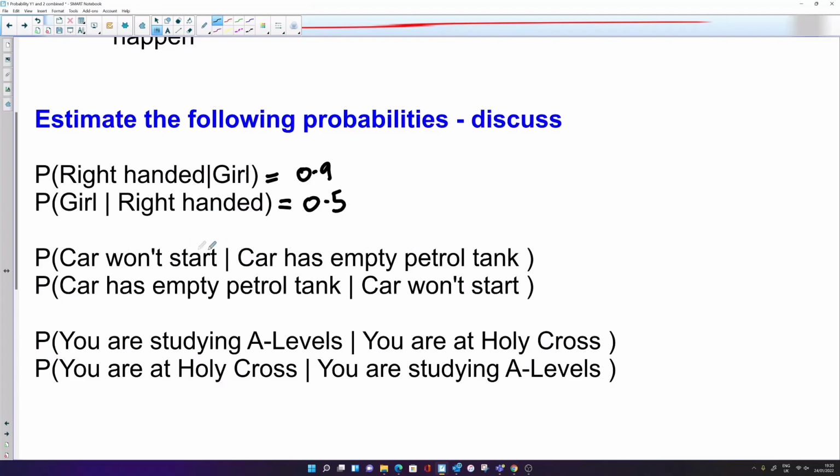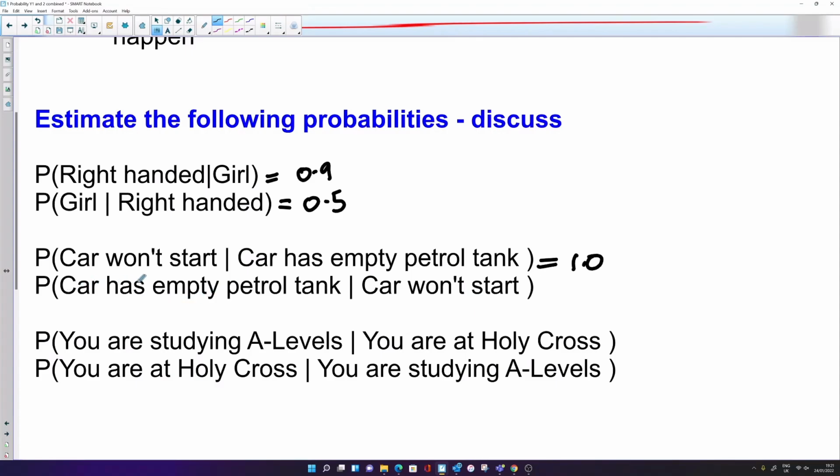In the next two, we've got the probability that your car won't start given that the car has an empty petrol tank. Well, I think you'll agree that if you have no petrol, your car's not going to start. So let's make it around about 1.0.